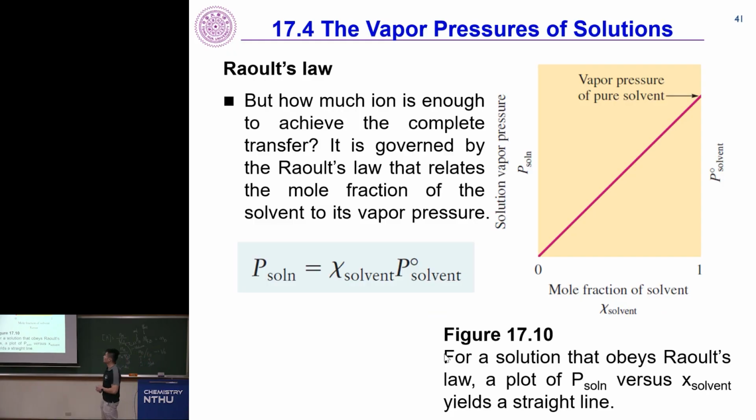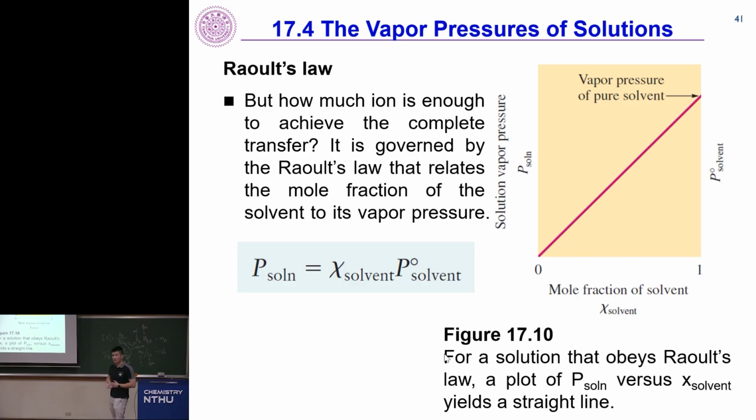So this is Raoult's law, which was later on coined by Raoult. Raoult's law says how much ion is enough to achieve the complete transfer. This is governed by Raoult's law that relates the mole fraction. Again, you see mole fraction again, because it really talks about how molecules interact with each other, right? Of the solvent to its vapor pressure. That is, chi of the solvent multiplied by the vapor pressure of the solvent by itself equals the vapor pressure